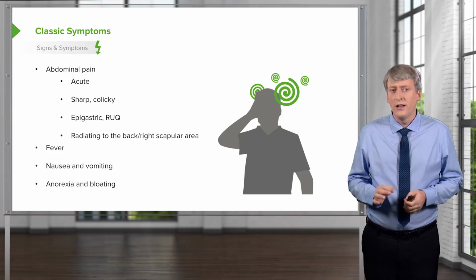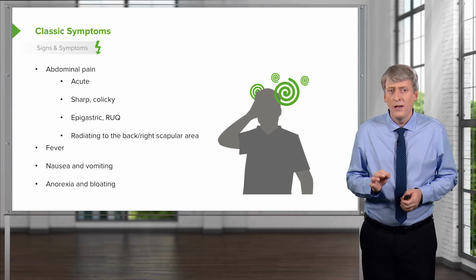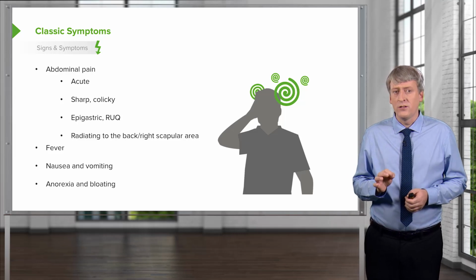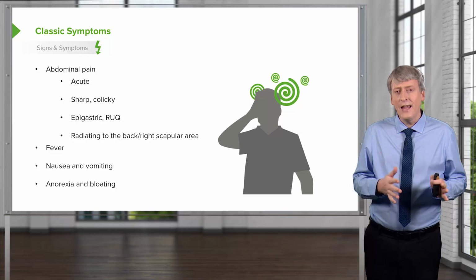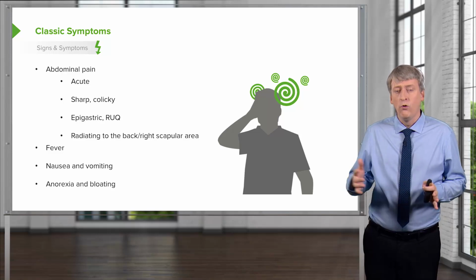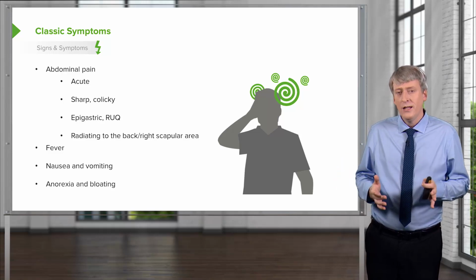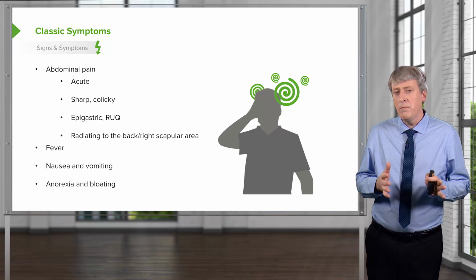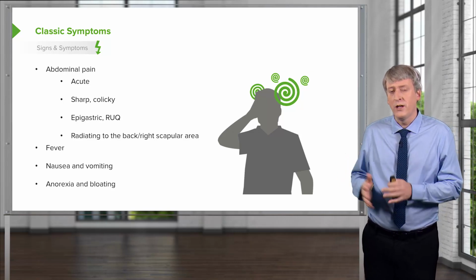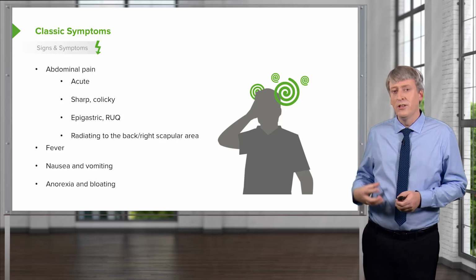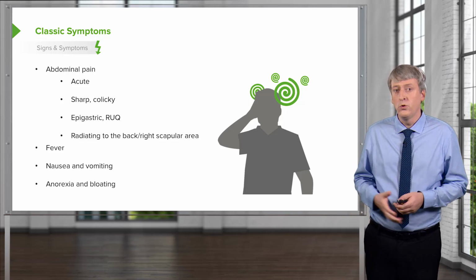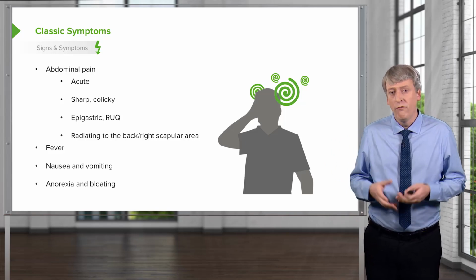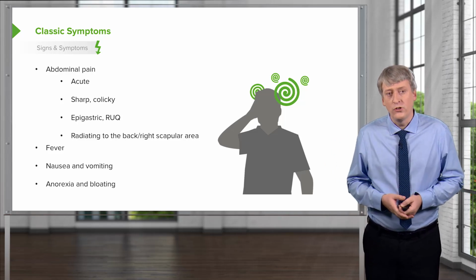It's key to understand that nausea and vomiting is common, anorexia is common, and their nausea and vomiting is often slightly delayed from when they eat. If they are forced to eat or they decide they have to eat, they'll have significant pain, maybe a half hour to 45 minutes to an hour later, as they have that delay before their gallbladder tries to constrict to extrude the juices necessary for food digestion.